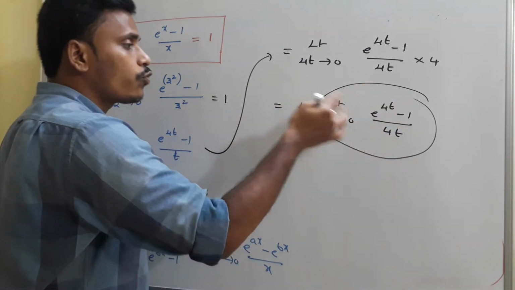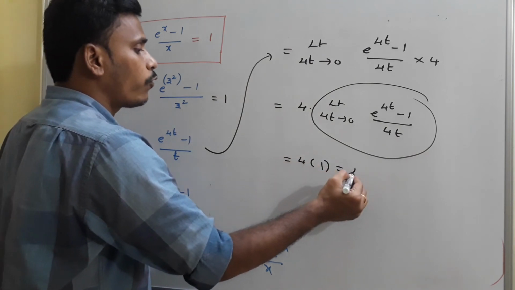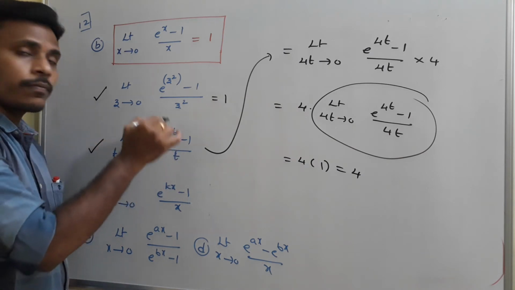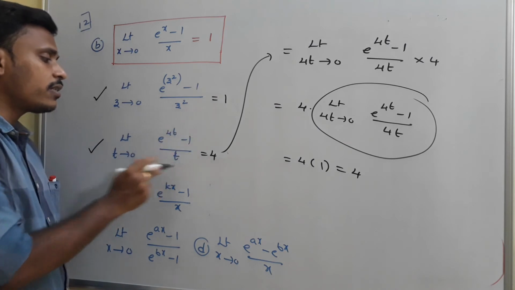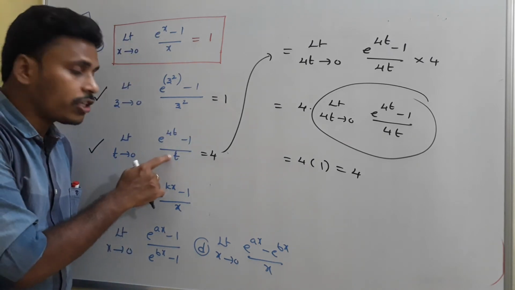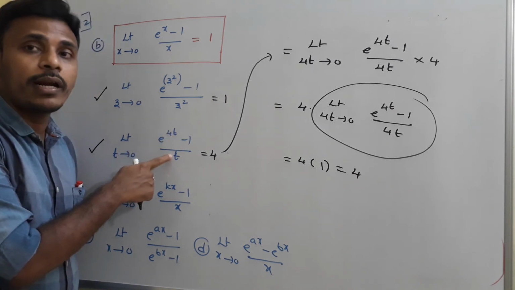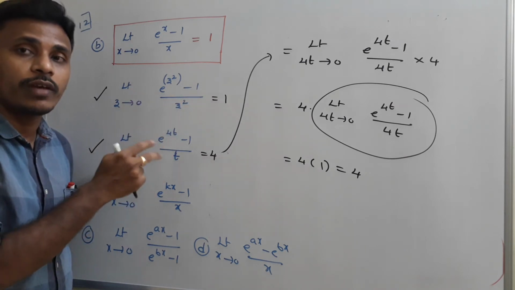So this value is 1 from this standard result, and 4 into 1 is 4. At the end, just observe how the value becomes 4, because everything is in the form of a standard limit, except this denominator. Because here it is 4t, to make the denominator 4t, we multiplied with 4 and divided with 4, so that we are getting 4.